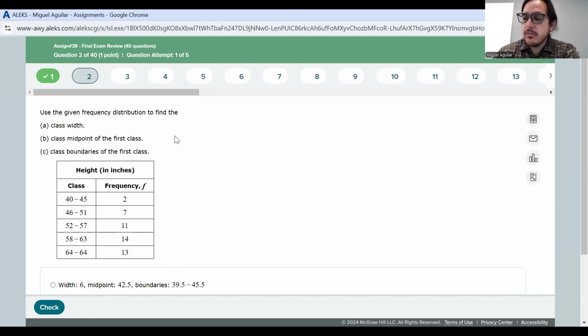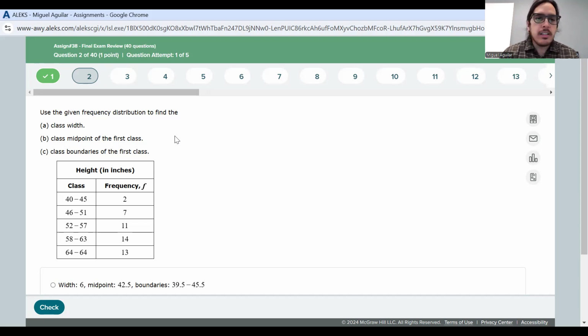And I'm going to write down the formula for class width, which is the range divided by the number of classes. Okay. And then we want to round that up. Then we need to find the midpoint of the first class and then the class boundaries of the first class.